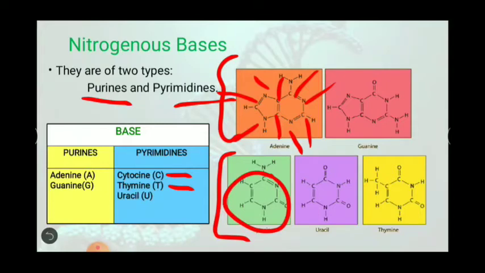Now you can easily distinguish between a purine and a pyrimidine. Purines consist of a two ring structure, and pyrimidines consist of a single ring structure. These structures are important for you. When you were in class 11, I told you that there was no need to remember the structure of nitrogenous bases. But now, being a class 12 student, you have to remember the structures of the nitrogenous bases.